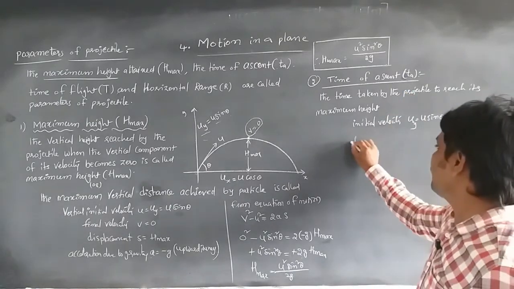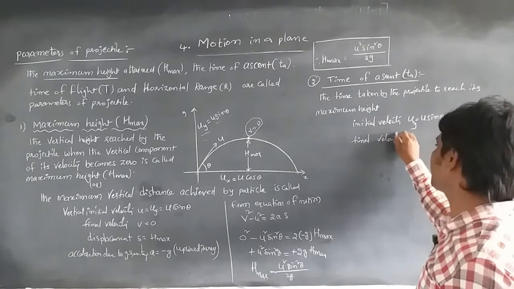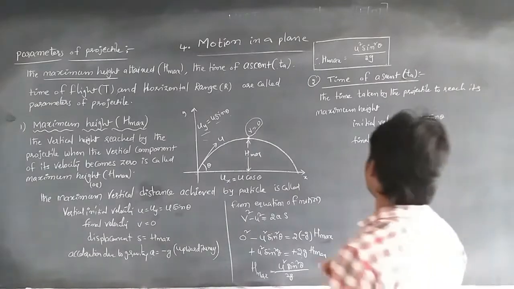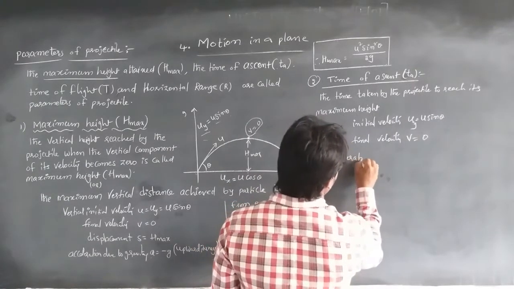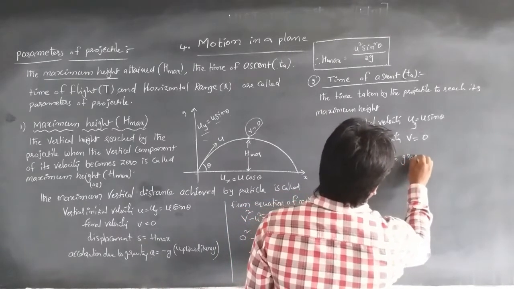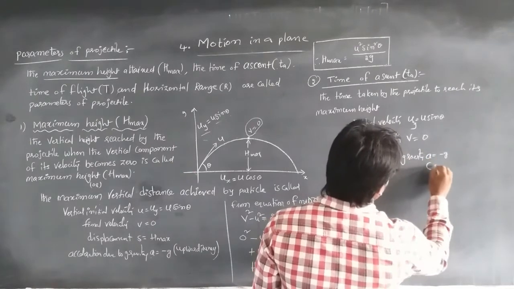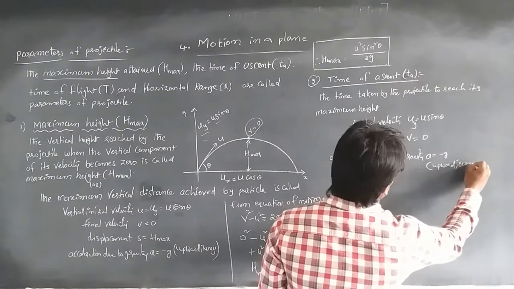Again the final velocity v is equal to 0, and as it is upward motion, the acceleration due to gravity a is equal to minus g, for the upward journey.